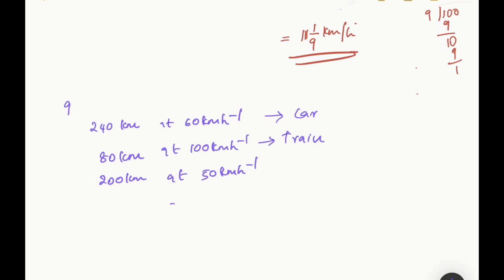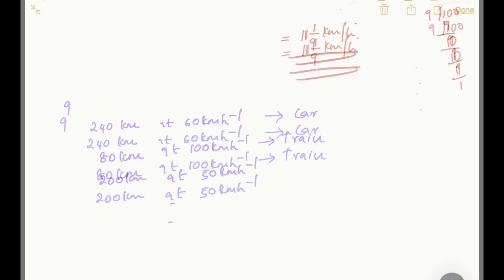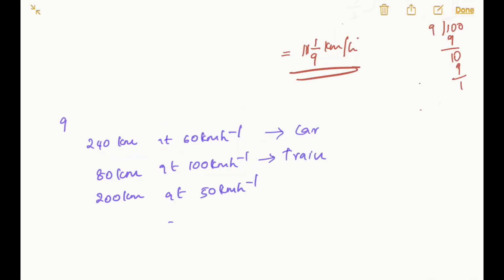So how do we find the average speed of the whole journey? In order to find the average speed, you need to find the time taken in each case. Time taken in car is distance by speed, 240 by 60, that is 4 hours.